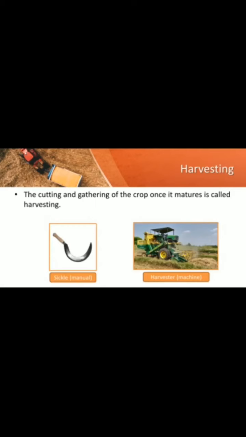Harvesting in our country is done either manually by sickle or by a machine called a harvester. In the picture you observe a sickle, which is manual, and a harvester, which is a machine. In the harvested crop, the grain seeds are to be separated from the chaff. That is called threshing. The cutting and gathering of a crop once it is matured is called harvesting. Manually, the tool used is a sickle, and for machinery, it is a harvester.